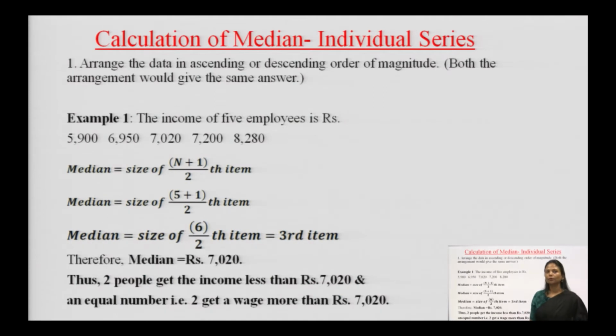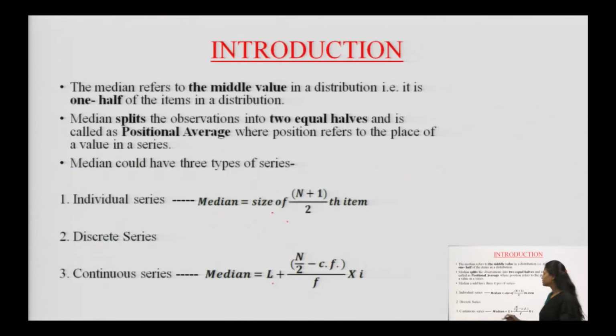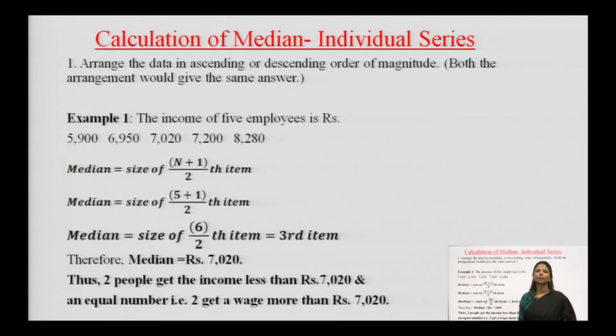Now, as I have talked about what the series are, we will deal with individual series first, then the discrete series and then the continuous series. Individual means only one piece of information is given to you. The information is the income of 5 employees, given in rupees: 5,900, 6,950, 7,020, 7,200, 8,280.